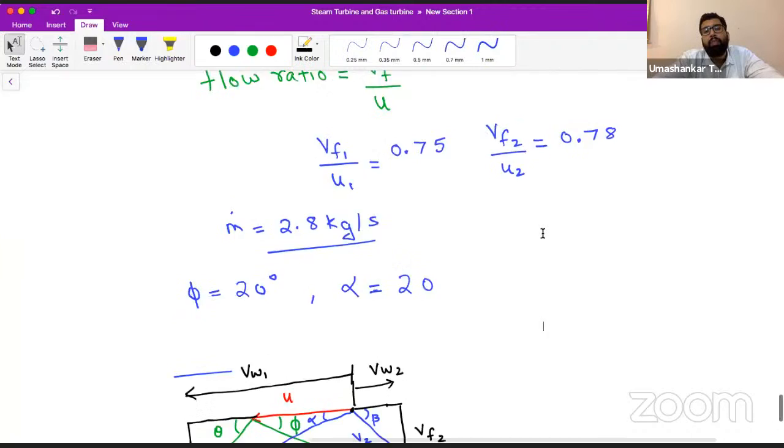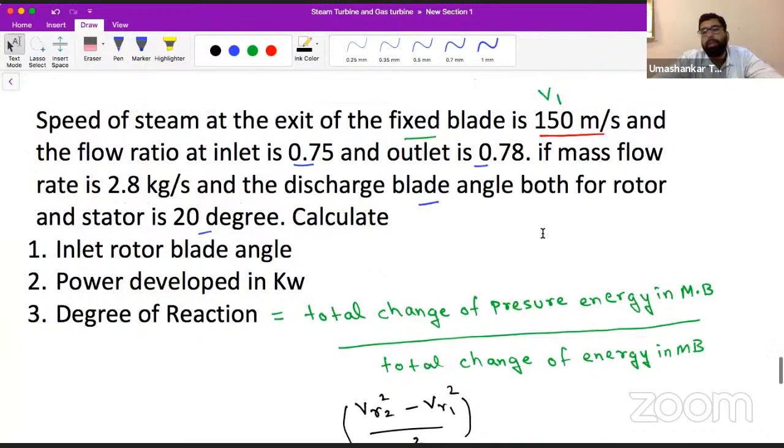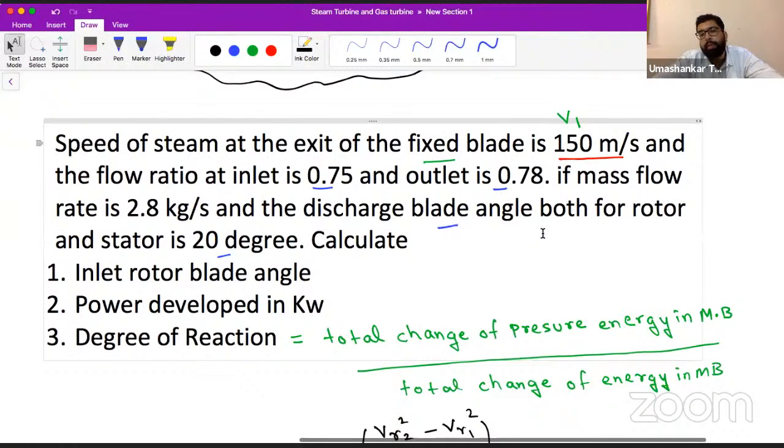I have taken alpha equal to 20 because it is given in the question. In the last lecture, if you have attended, we established that the exit angle of the stator is 20 degrees. Focus on this statement. It means the exit angle of the fixed blade only.